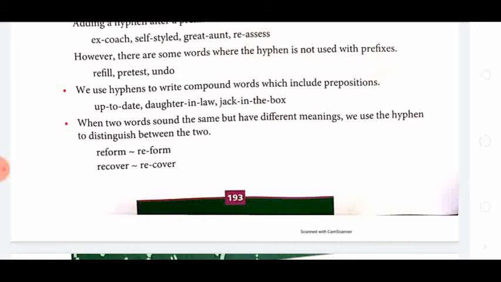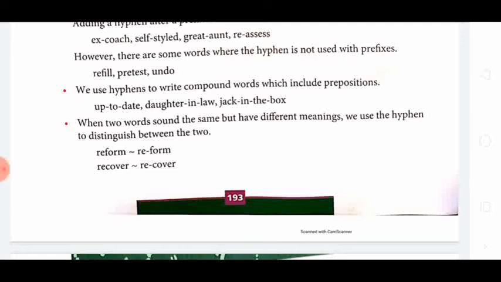Here in, to, these all are prepositions. So they are separated with a hyphen in compound words. Up-to-date is one compound word, and here to is a preposition also. So it is separated with a hyphen.